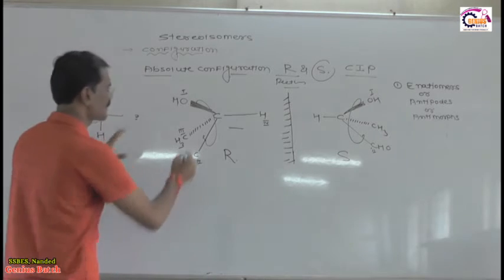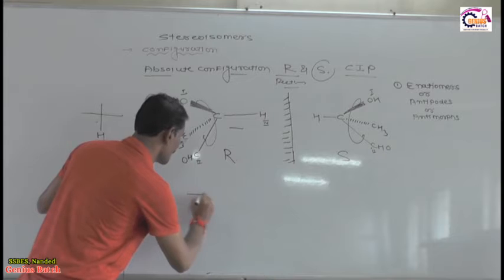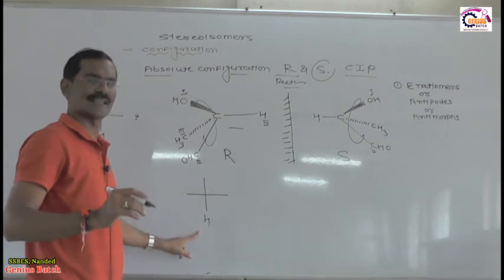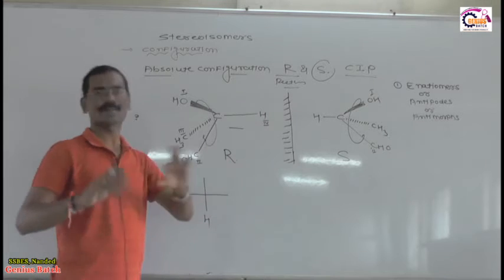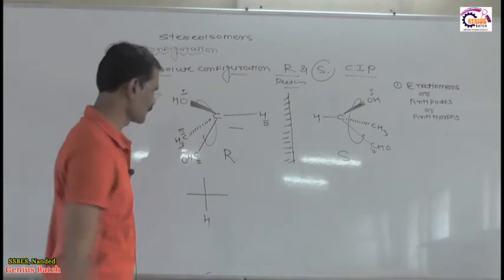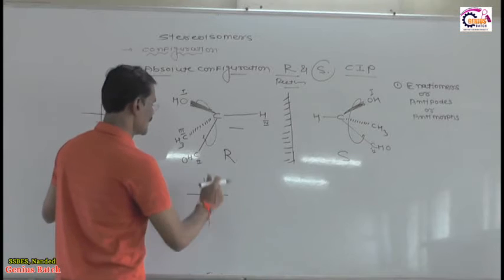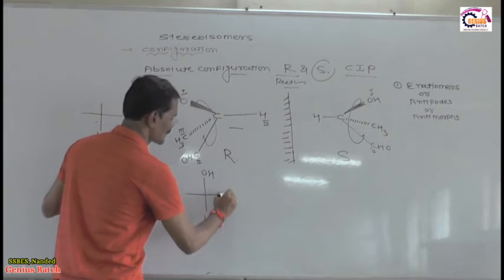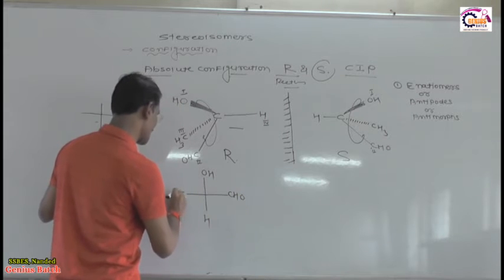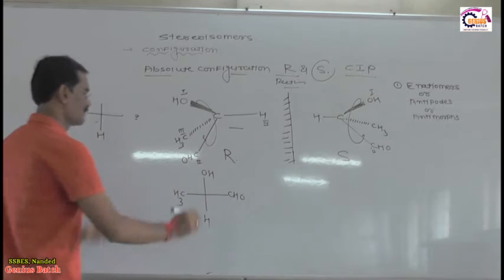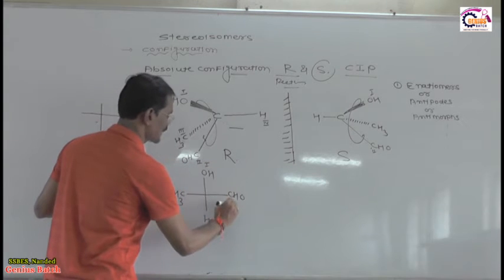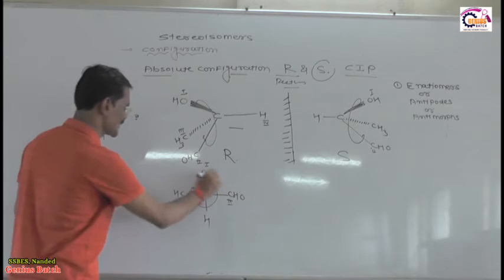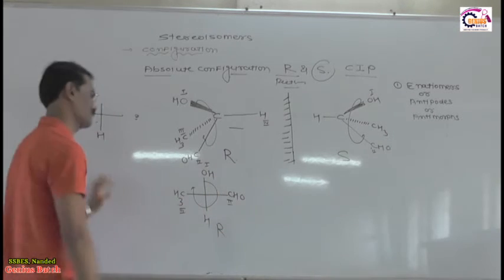Suppose we represent this molecule this way. Suppose I write this molecule with H on the vertical line. If H is on the horizontal, we'll see what happens in the next example. Suppose here H, here OH, here CHO, and here CH3. The first priority goes to OH, second to CHO, third to CH3. The rotation is clockwise, configuration is R.